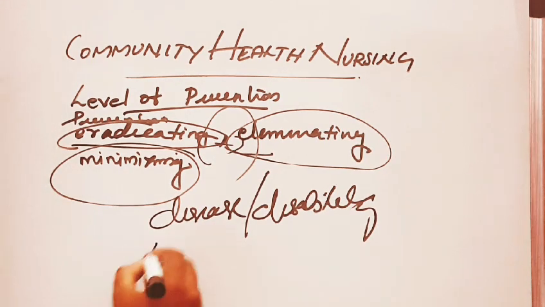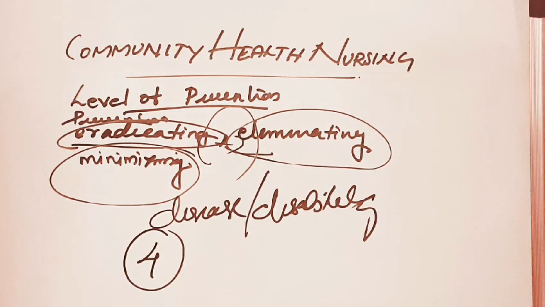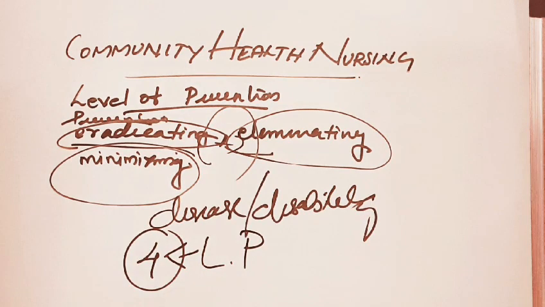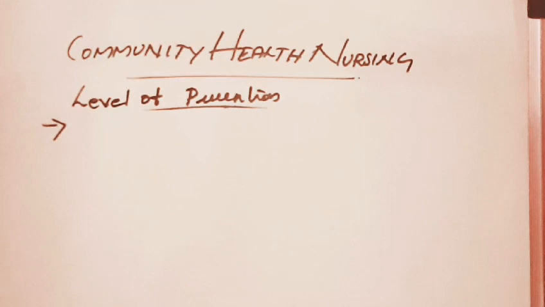Next we can move to the levels of prevention. There are 4 steps in the levels of prevention, and it is by these 4 steps that we make the prevention. Prevention means eradicating, eliminating and minimizing disease and disability. The 4 steps are primordial prevention, primary prevention, secondary prevention and tertiary prevention.